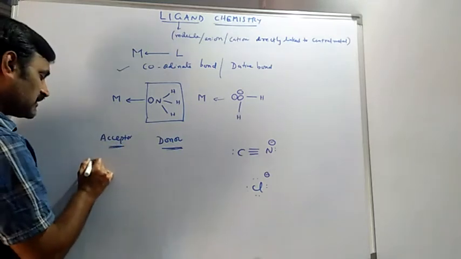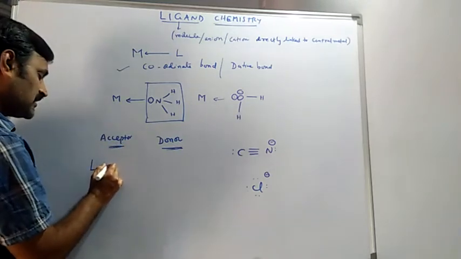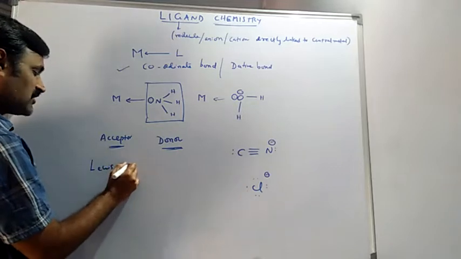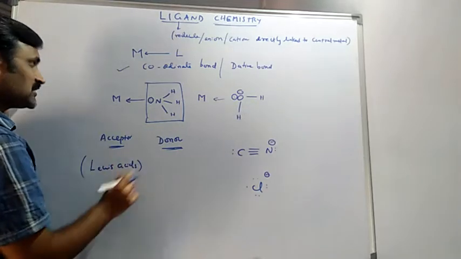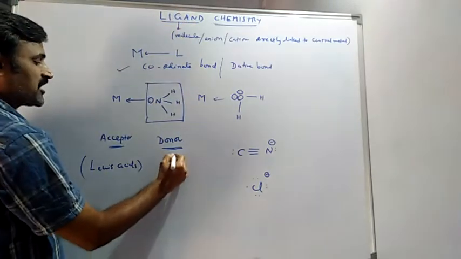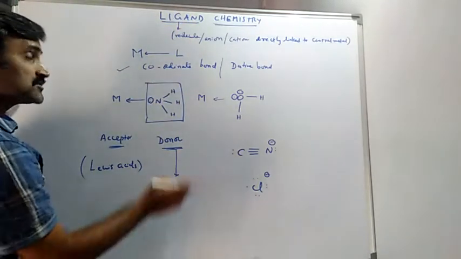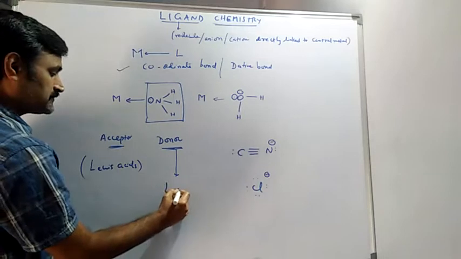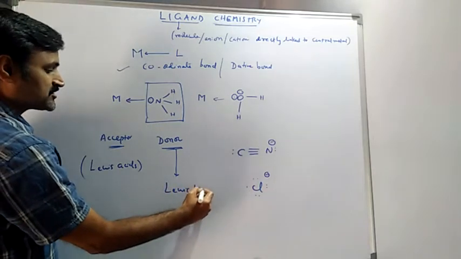As I said earlier, acceptors are Lewis acids, but in ligand chemistry we have to notice that ligands also behave like Lewis bases.